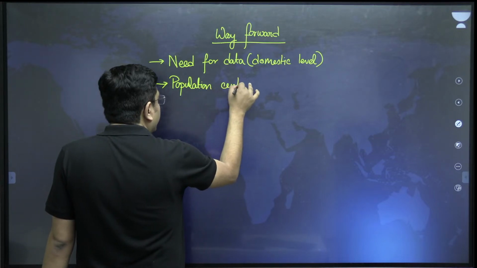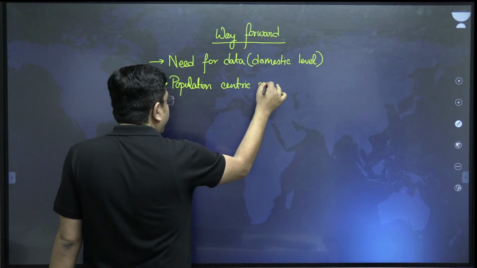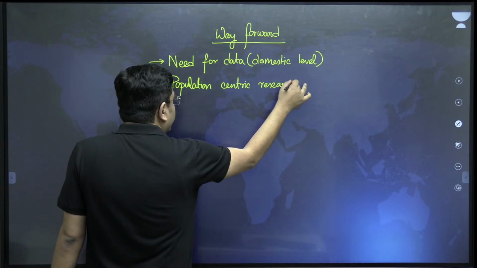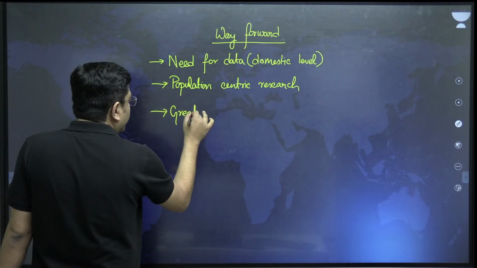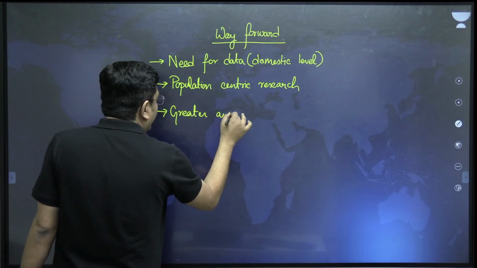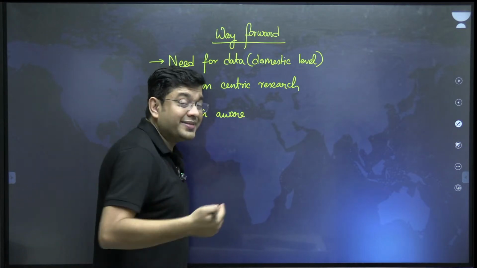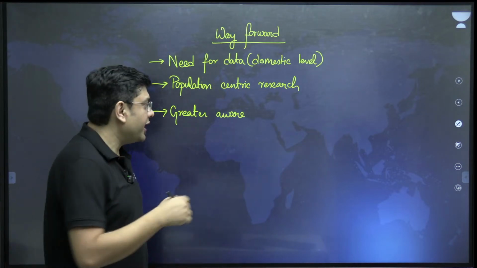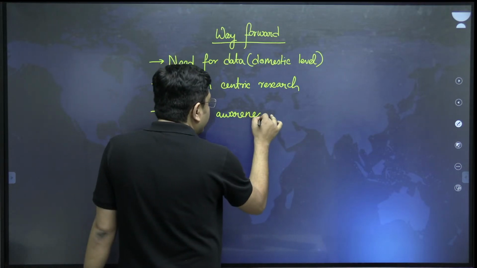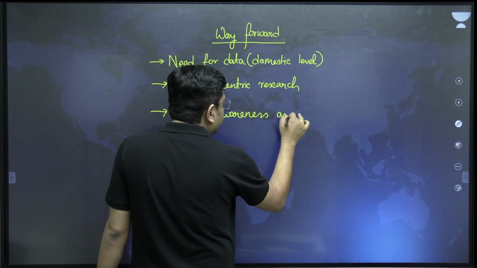Then there must be greater awareness amongst the population about what medicine they are taking, what the disease can do, and what the medicine can do. Greater awareness amongst the masses.